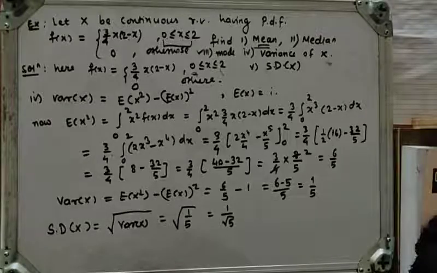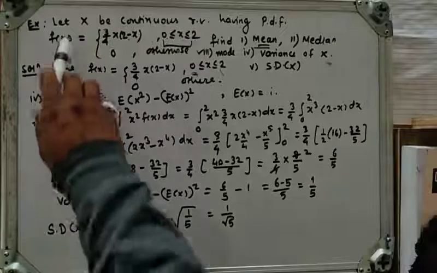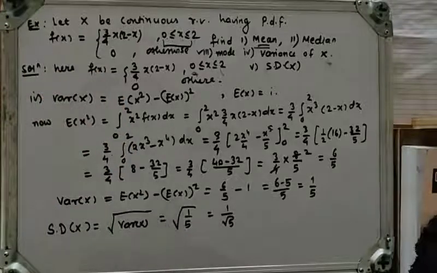And x is a continuous random variable having PDF f of x equal to 3 by 4 into x into (2 minus x). Okay, we will stop here. In the next lecture we will see some more examples which are based on mean, median, mode and variance.